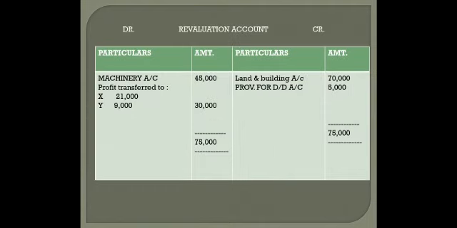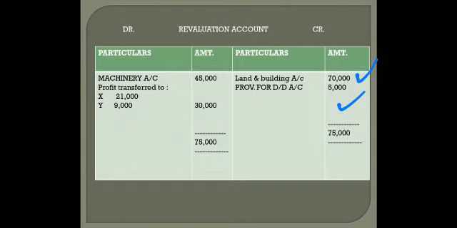Now see the revaluation account. Children, in the revaluation account, land and building was appreciated by 20%. If you check the value, it was 3,50,000. 20% of that comes out to be 70,000. Provision for doubtful debt, you remember that we were supposed to reduce this liability by 5,000, so I've kept it on the credit side. I'm happy that my liability is reducing.